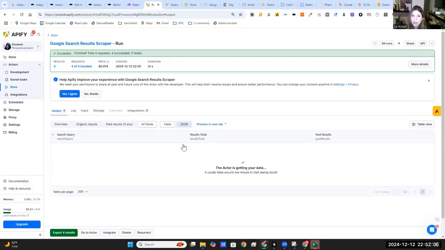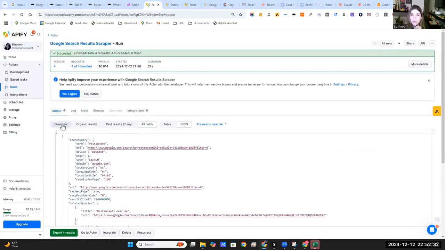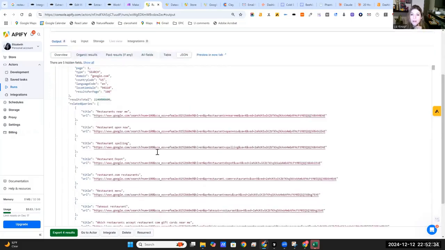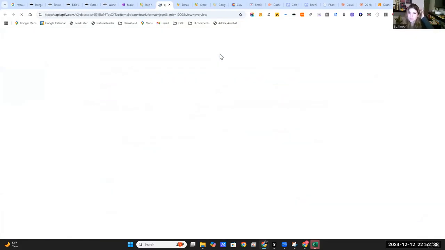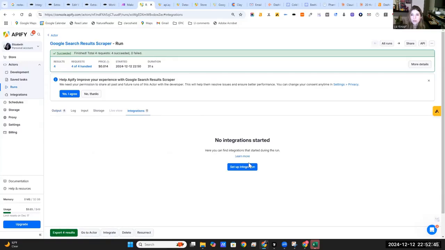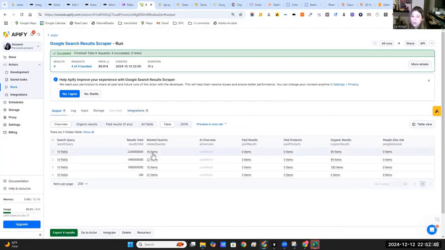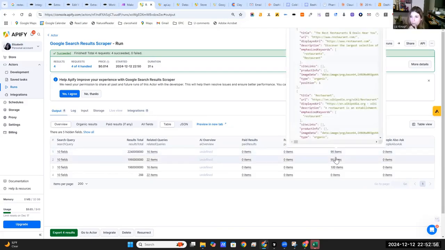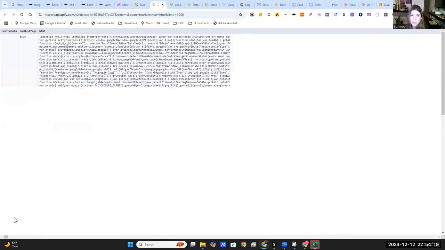This is a new actor I hadn't previously used. Usually these are prettier in how the results are, but that's okay. And then I do always integrate this stuff too so that it actually populates nicely into spreadsheets. So we're going to want to look at the organic results, is I think where the goods are. Table view is not what I like to see.